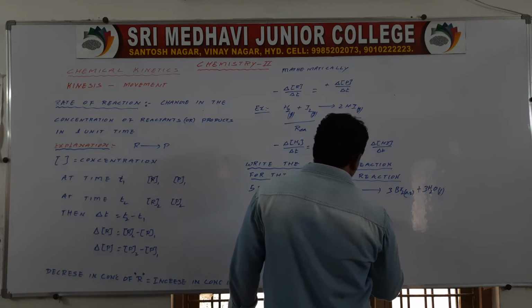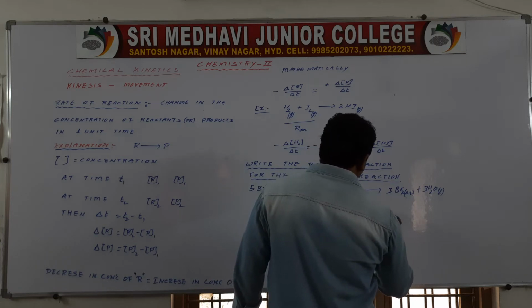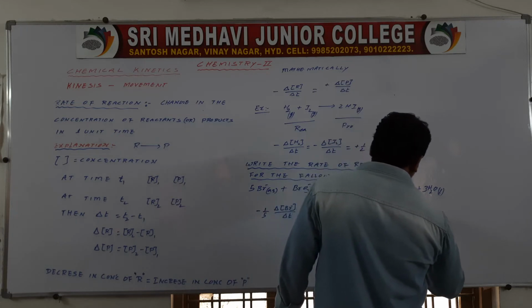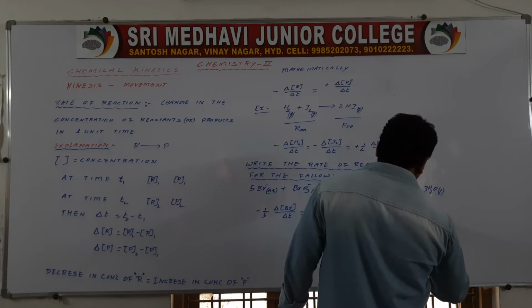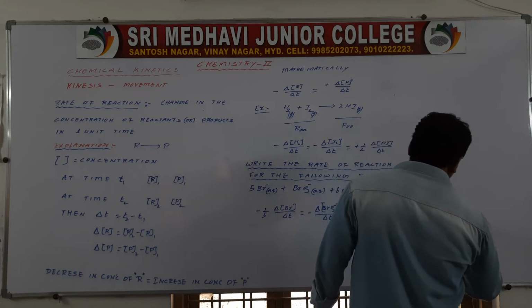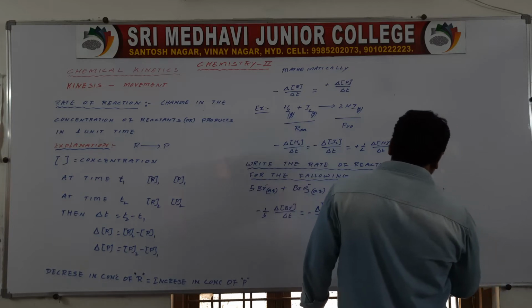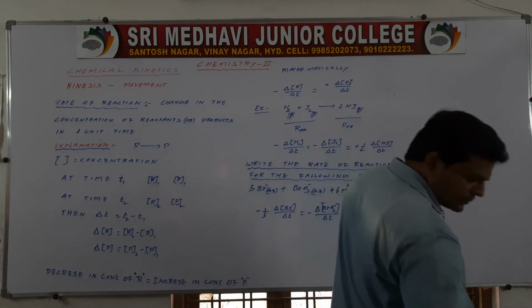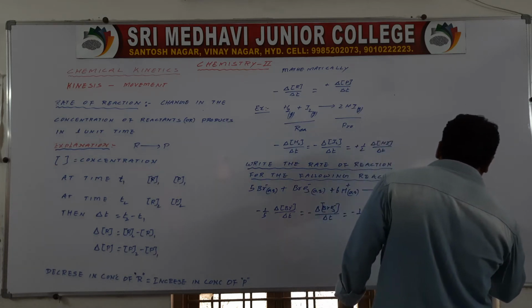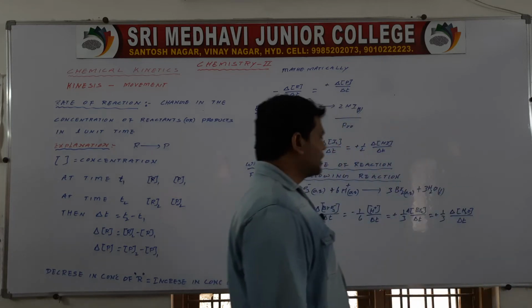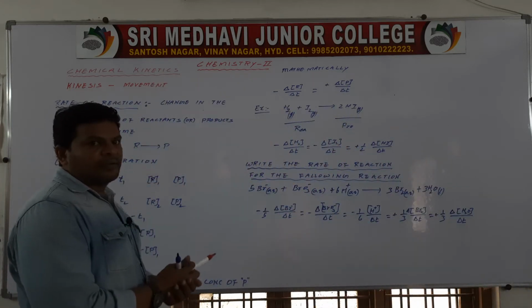This is equal to minus 1/6 delta concentration of H plus by delta T, which is equal to plus 1/3 delta concentration of Br2 by delta T, which is equal to plus 1/3 delta concentration of H2O by delta T. This is the way we may write the rate of a reaction.